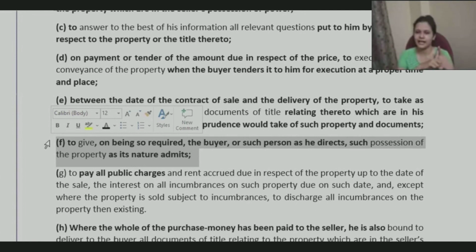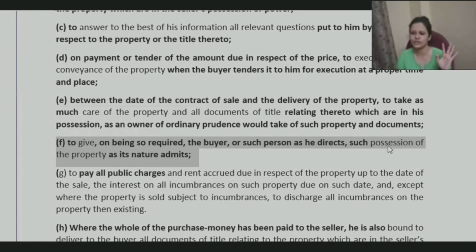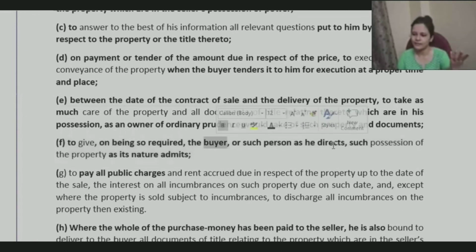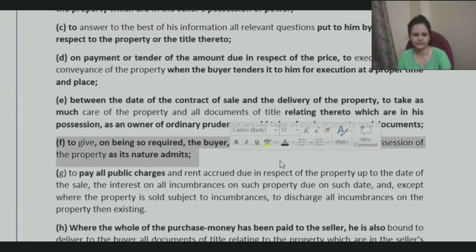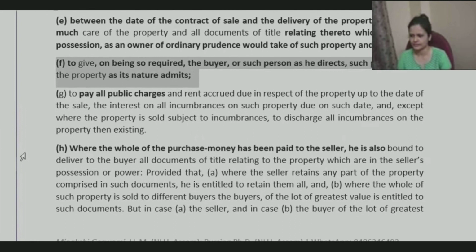If they say I am making payment but you give the property to my wife, that is also fine. Whatever they have agreed, the thing is that you need to give possession, to the buyer or some other person as he directs. So this again will depend on the agreement between those persons.